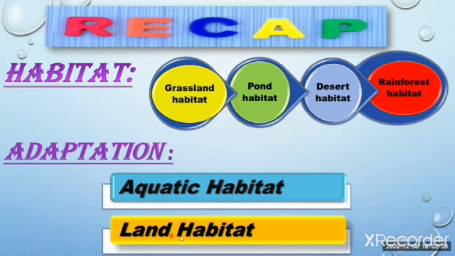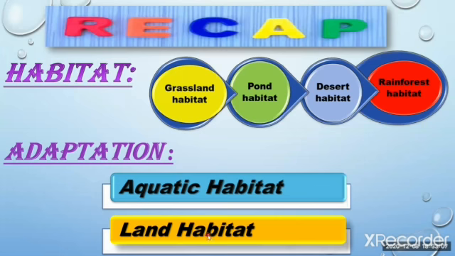Coming towards the land habitat, for example, I have the example of the polar bear. The polar bear has thick fur on its body. Why does it have thick fur? Because the fur keeps the animal warm in the freezing cold. So this is their adaptation for the habitat.